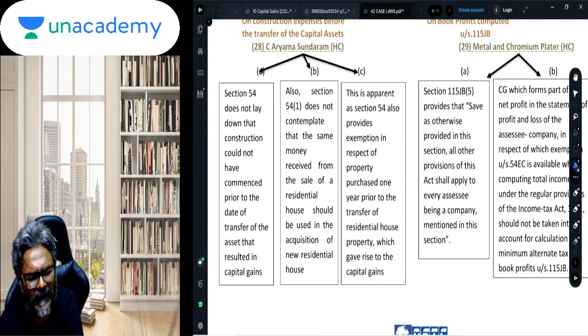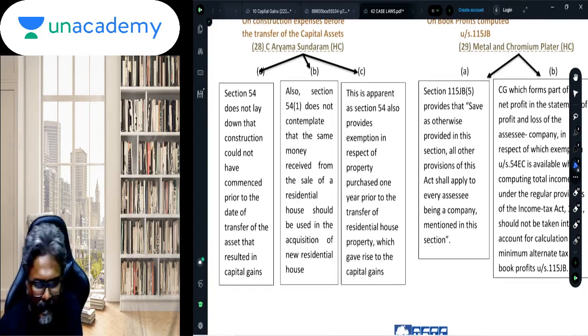And the answer is yes. Why not? It can definitely proceed. What is important is that the law says that the construction should be completed within 3 years from the date of transfer. So there is no restriction on when it could be started. Whenever it can start, but it should be ensured to be completed within 3 years from the date of transfer of that particular house property. So it can be started at any point of time, so no harm on that.